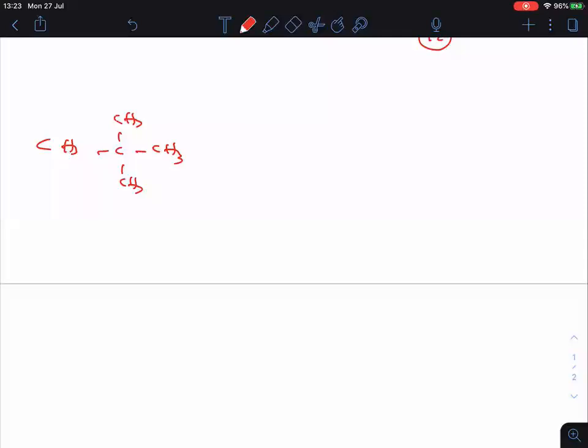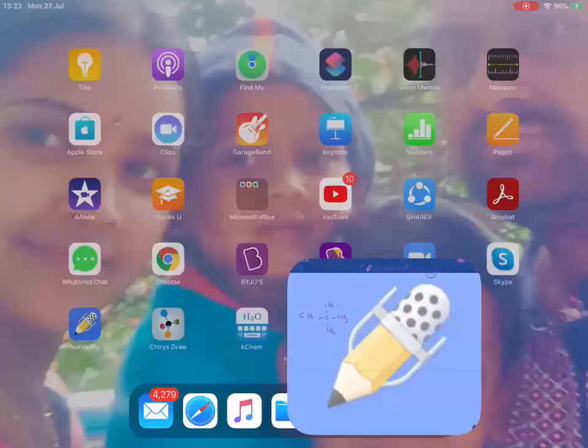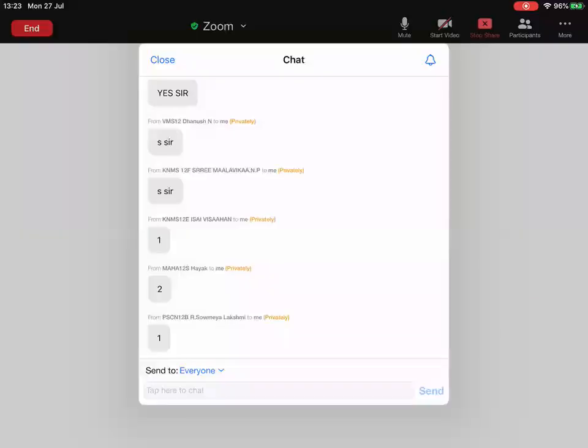Please respond. What is the answer here? Tell me. Please respond quickly. Some students are giving 2, some students are giving 1.